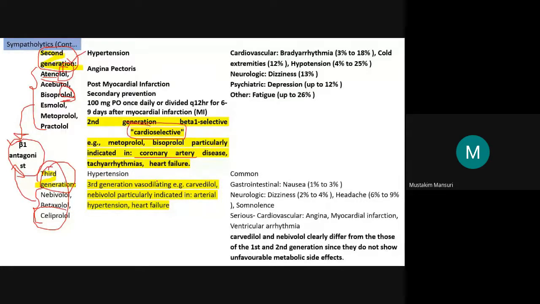Third generation vasodilating agents are carvedilol as well as nebivolol. They are particularly indicated in the arterial hypertension as well as the heart failure. Here you will see, third generation and second generation.